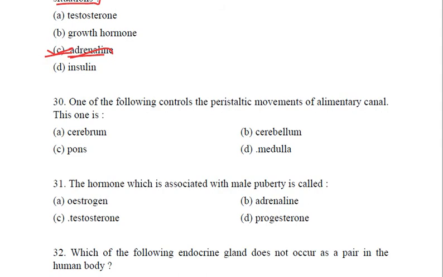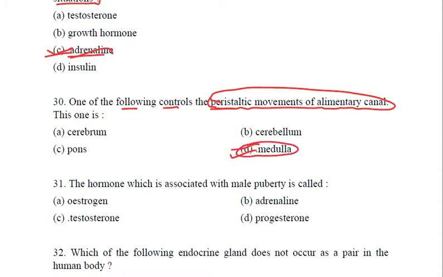Coming to the next question. One of the following controls the peristaltic movements of alimentary canal. Peristaltic movement is the rhythmic contraction and relaxation of the muscles of alimentary canal to push the food further. It is an involuntary action, and involuntary action, peristalsis, is controlled by medulla.